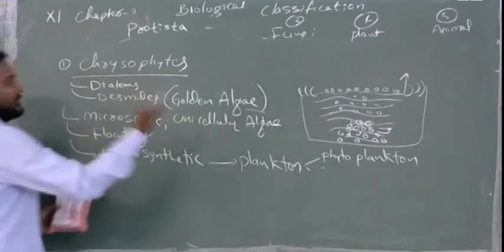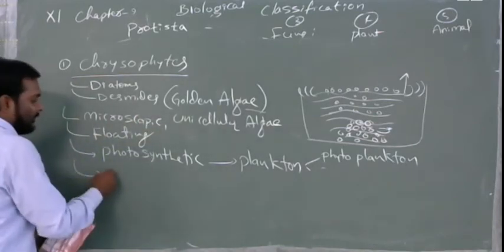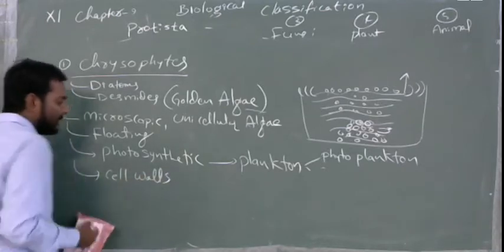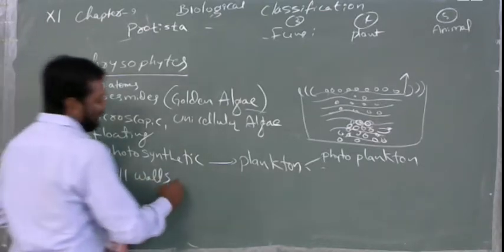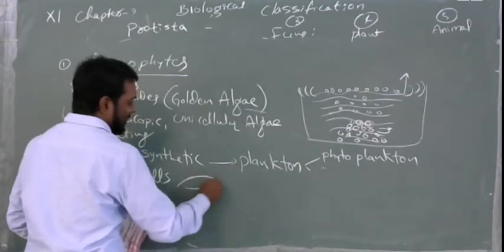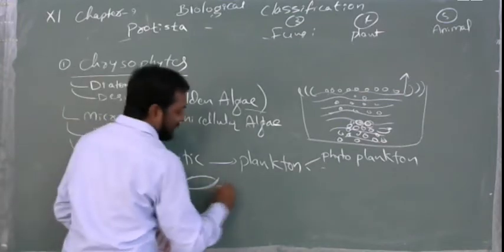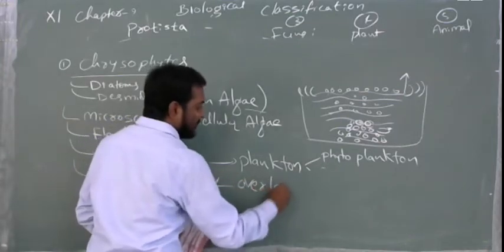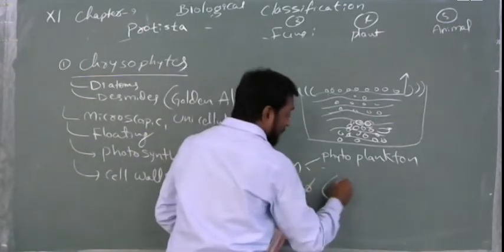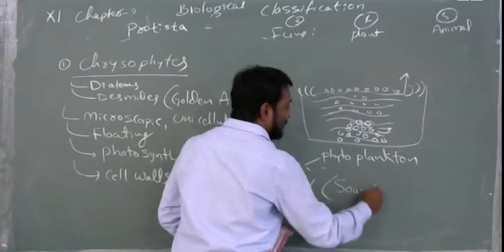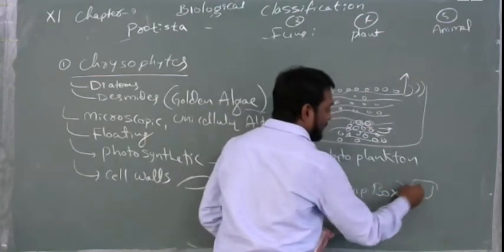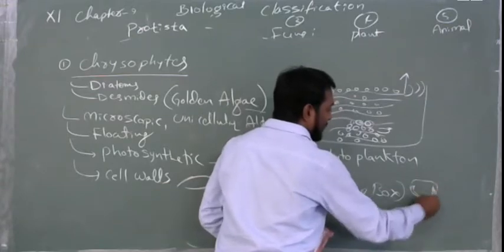Next, what about the structure? These will have a cell wall. Okay, and these cell walls will be overlapping on each other, so as to protect in different directions. Just like the cell walls will be overlapping. The right example is a soap box. Like a soap box, it will be overlapping each other, so as to protect them from external problems.